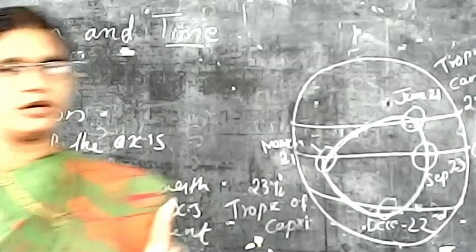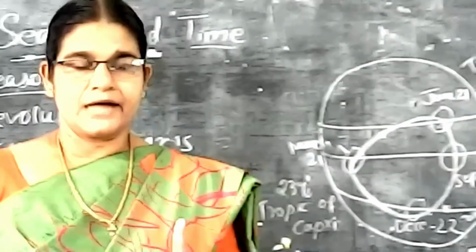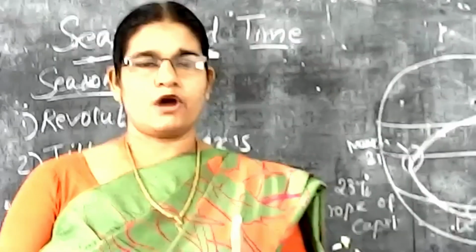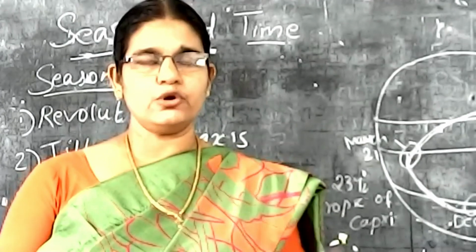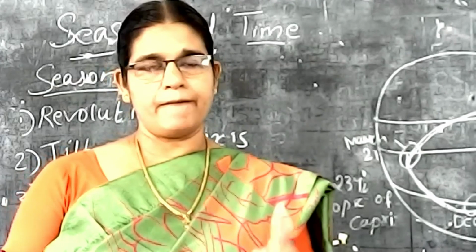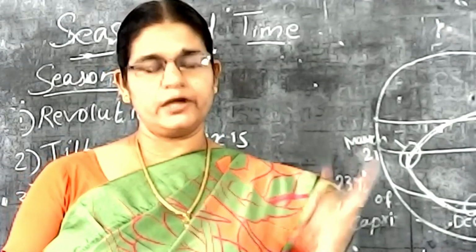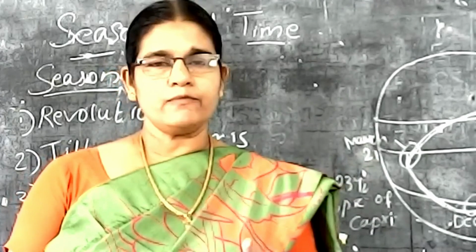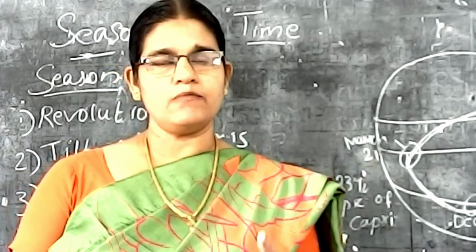What is the apparent movement of the sun? The sun shifts apparently between Tropic of Cancer and Tropic of Capricorn, and that movement is known as the apparent movement of the sun.